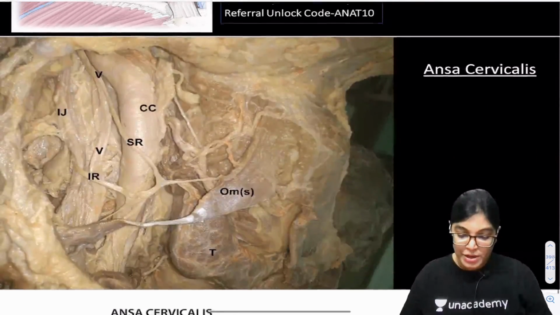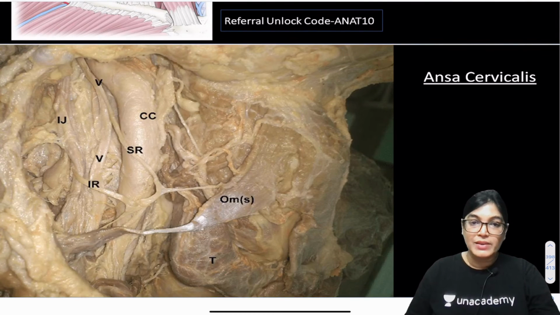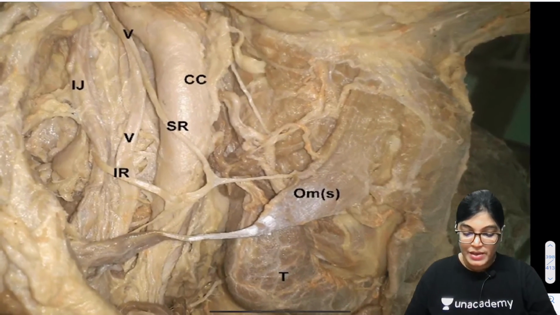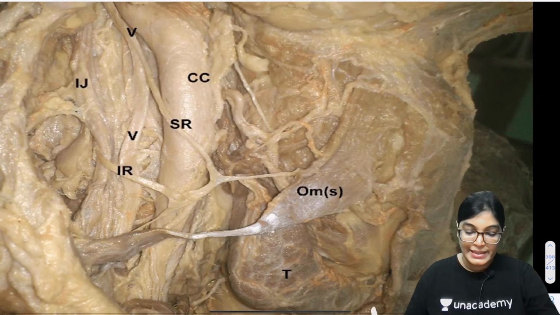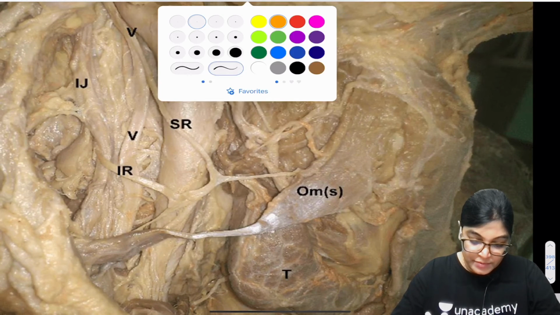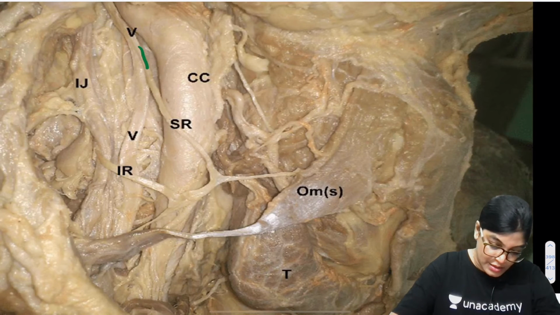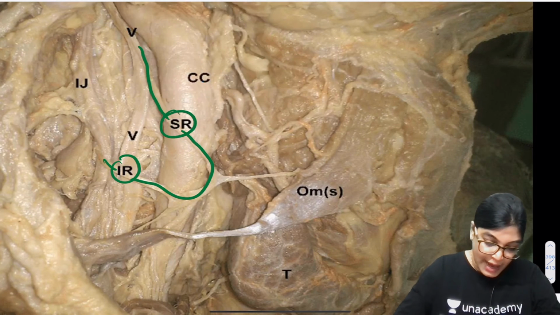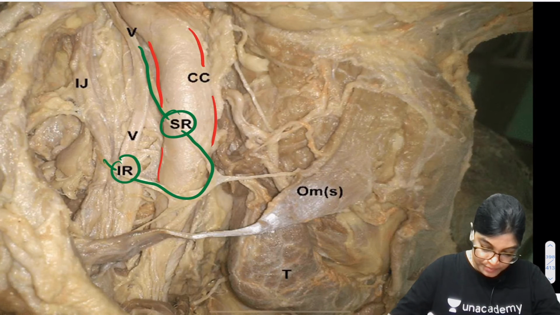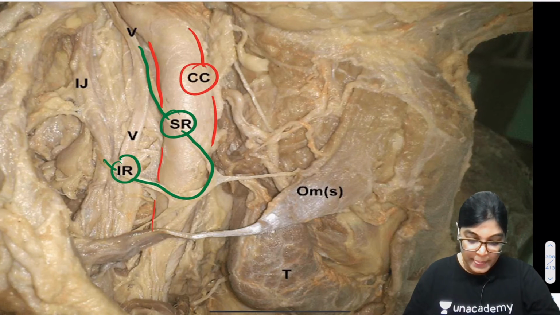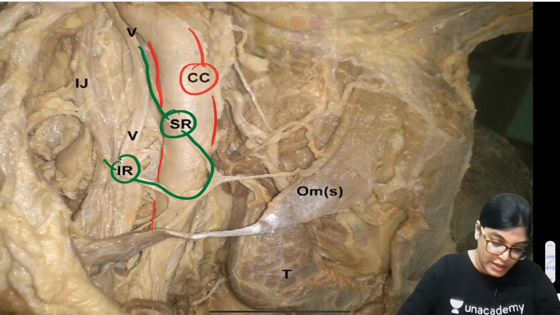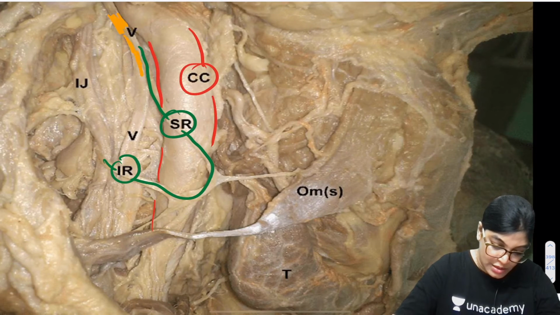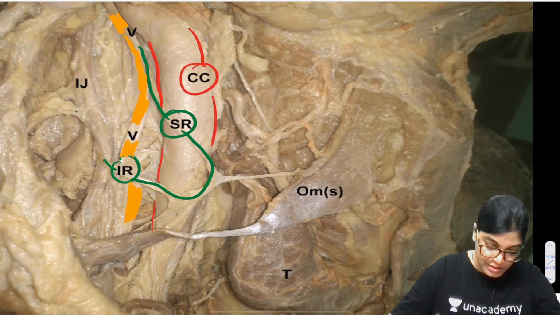Let's see another cadaveric image where I want to show you the ansa cervicalis location. As I have told you, ansa cervicalis location is on the anterior aspect of carotid sheath. So this is the loop which you are seeing. This is inferior and superior root of ansa cervicalis. It is resting over carotid artery. This is the carotid artery, common carotid artery. As we know, in the carotid sheath we have vagus nerve. So this nerve which you are seeing, which is written V, this is the vagus nerve.